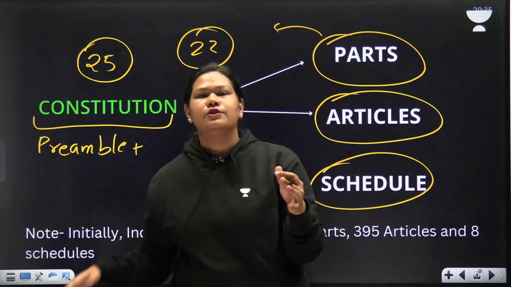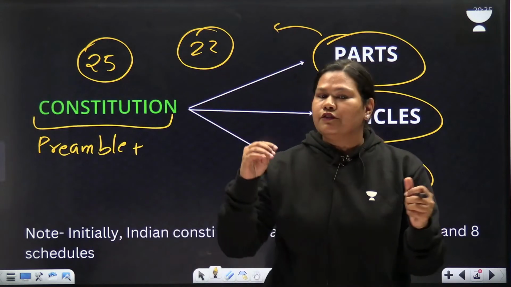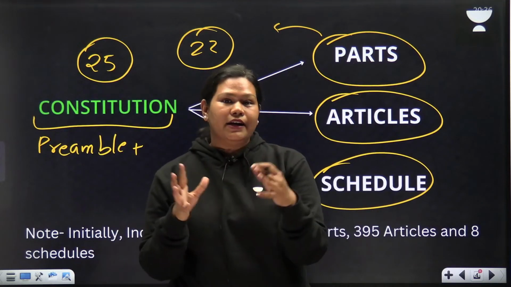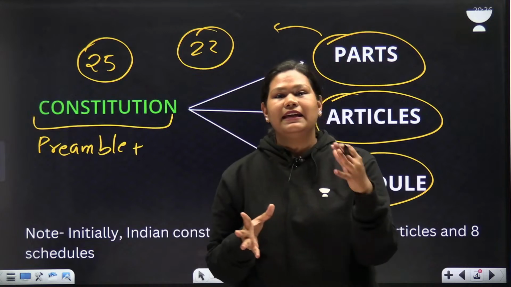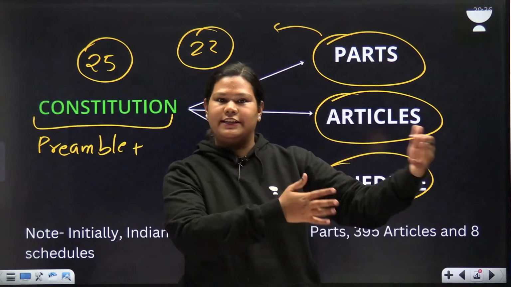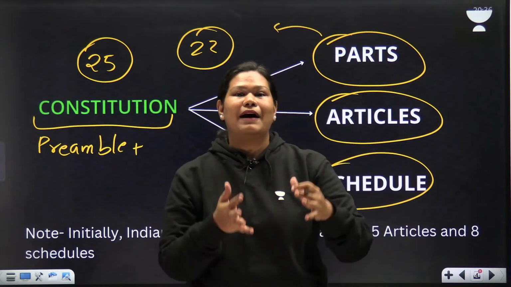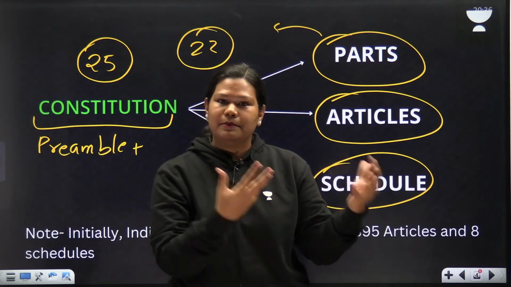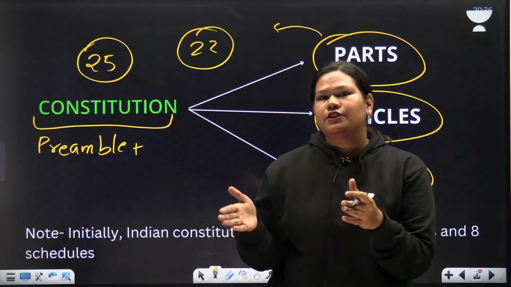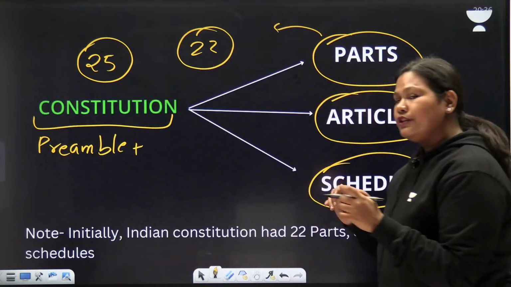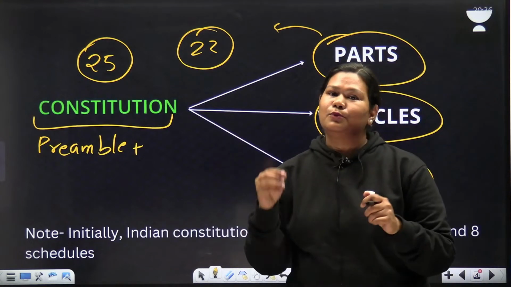Similarly, the Constitution also has multiple themes. For instance, part 1 is about the Union and its territories. Part 2 is about citizenship, and the theme gradually changes. Part 3 is about fundamental rights. So on the basis of themes, there are parts. Initially there were 22 parts of the Constitution, now the number has increased to 25.